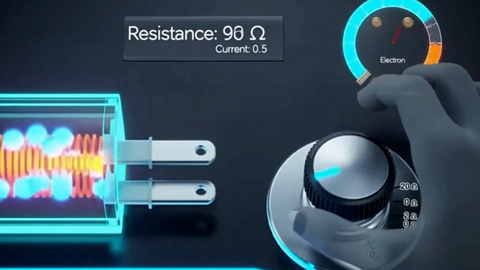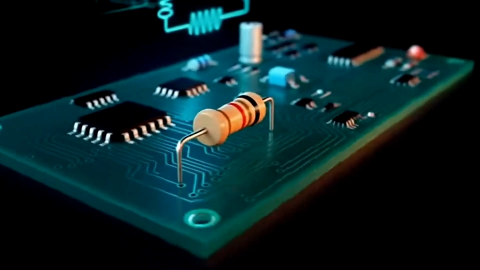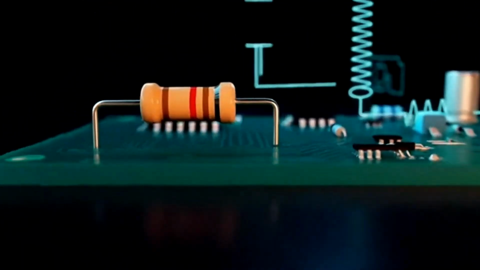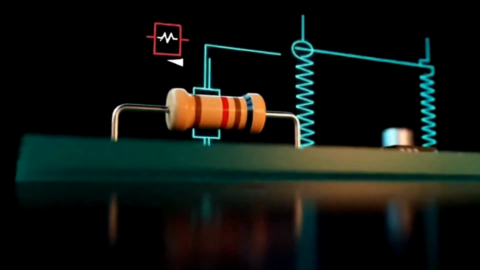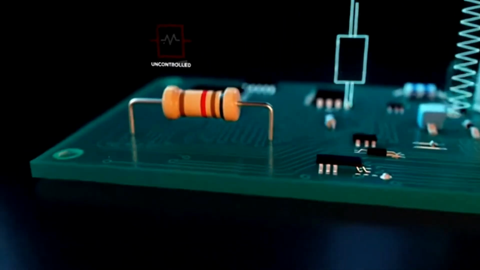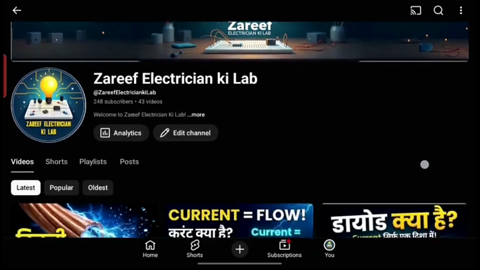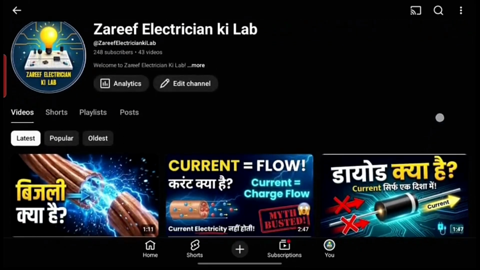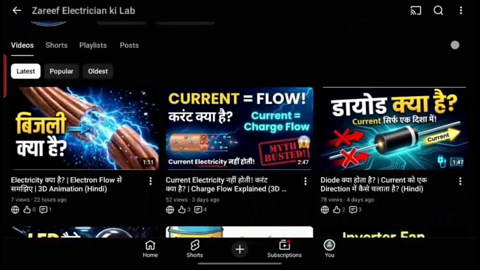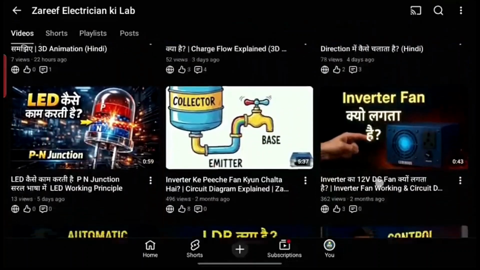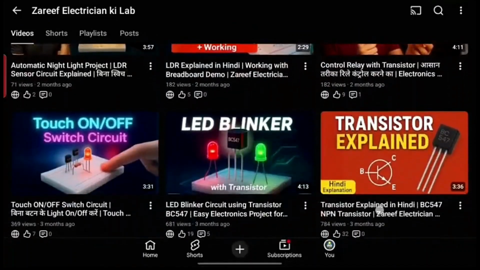Resistance is measured in ohms, and this number shows how quickly or slowly the current moves through a circuit. Using a variable resistor, we can change the resistance. Speed is controlled by turning the current up or down. Without resistance, the electricity would run wild and could damage the circuit. So the resistor is the most important part of any electronic circuit.